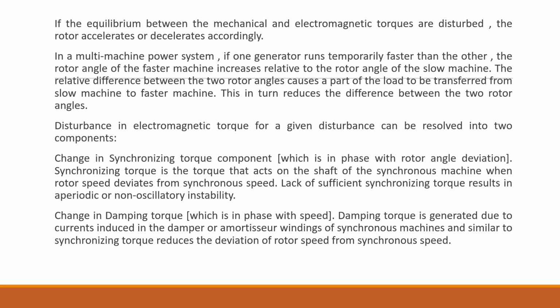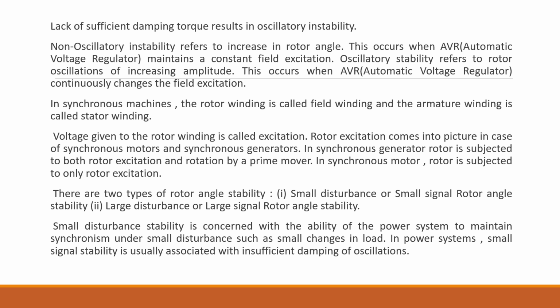Whenever there is a lack of sufficient synchronizing torque, there will be non-oscillatory or aperiodic instabilities. Damping torque is produced due to the currents induced in the damper winding, or amortisseur winding, of the synchronous machine, and it serves the purpose of reducing the deviation of the rotor speed from the synchronous speed. Whenever there is a lack of sufficient damping torque, it results in oscillatory instability.